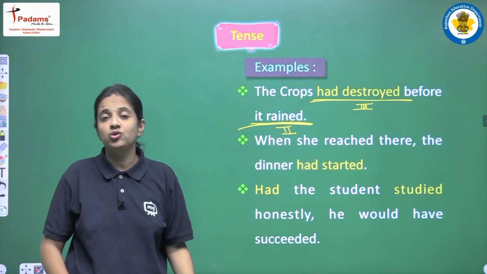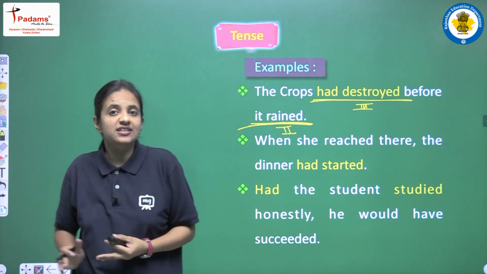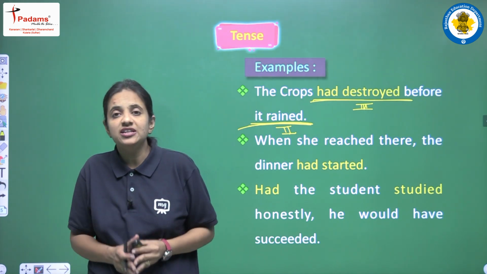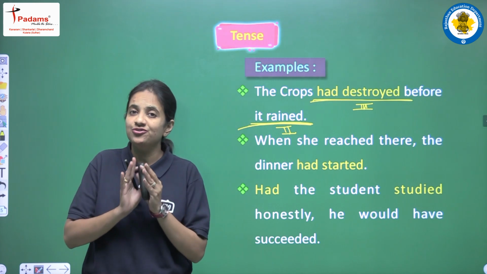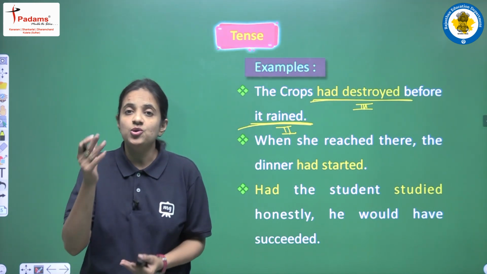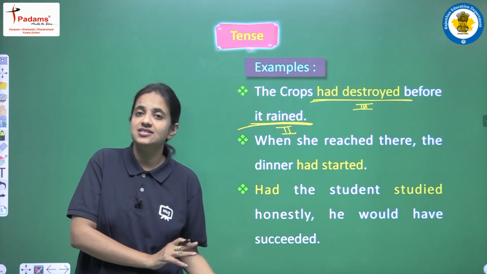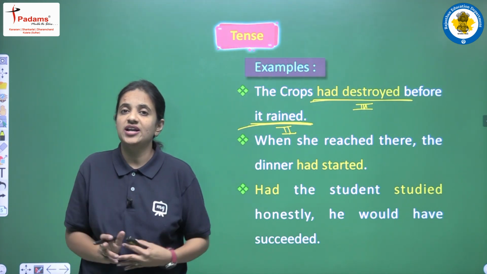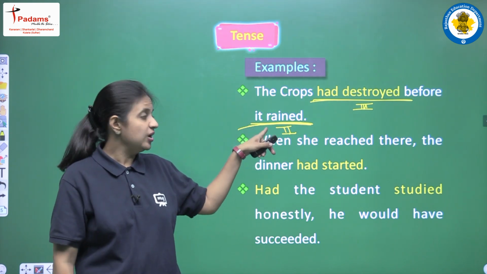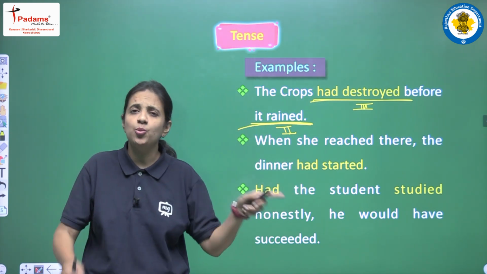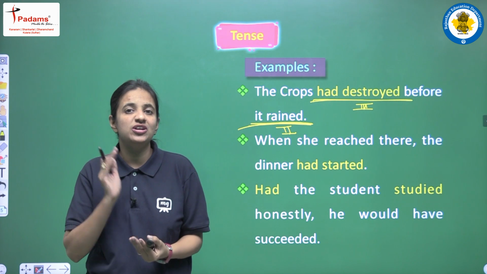So students, now you have to be very clear. All the things, all the rules, everything should be clear in your mind. No confusion will be there when you are reading one sentence. Then only you have to be aware of which tense is there in the sentence. Just look at the helping verb, or if there is no helping verb, just look at the main verb, and very quickly you have to identify which tense is there.